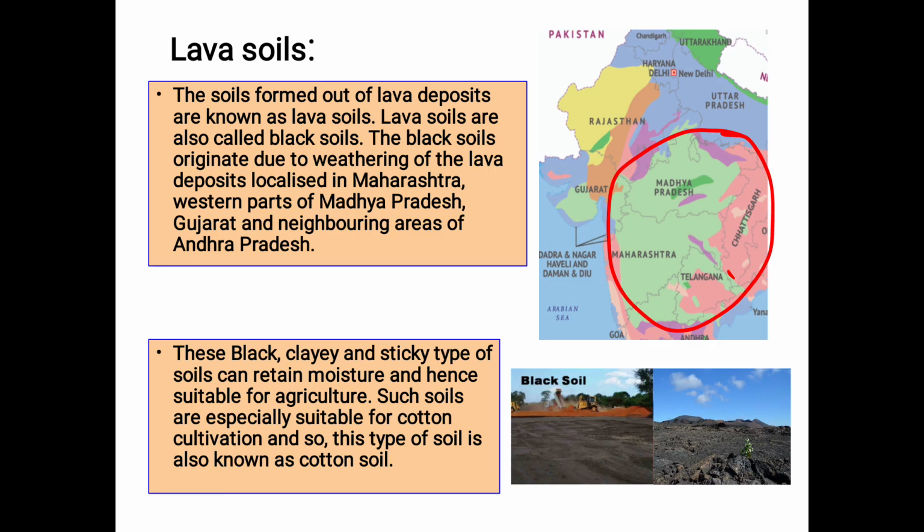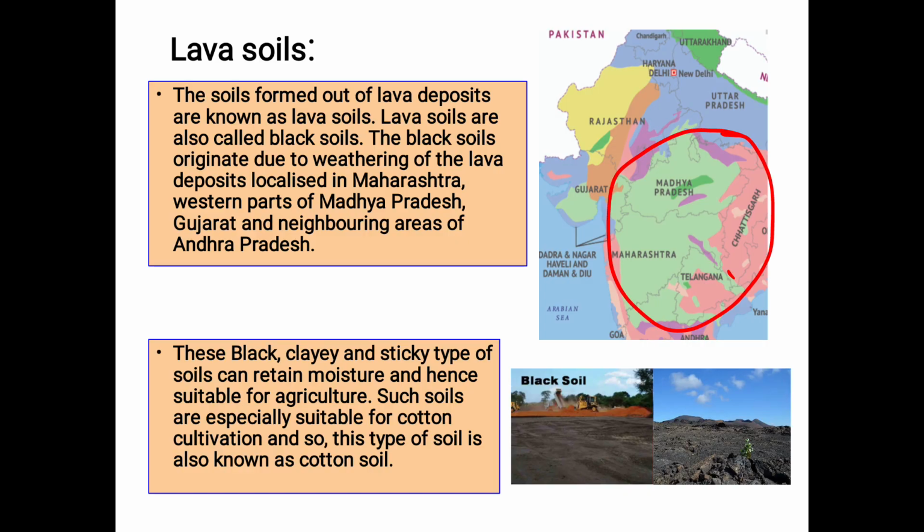Then the places where lava soils are found. Why is lava soil called black soil, or why is it called cotton soil? You understood, right? So you can make it by yourself now. It is suitable for the cultivation of cotton, so that is why it is called cotton soil. Why is it called black soil? Because it is black in color, right? And they are sticky, so they can retain moisture.